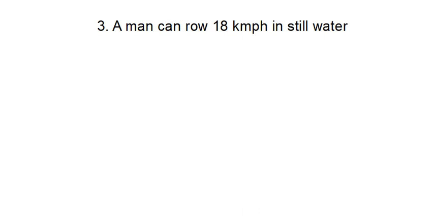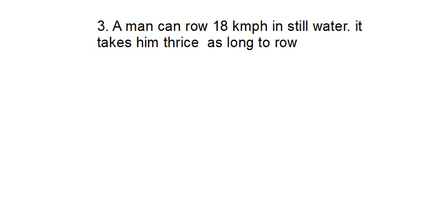A man can row 18 kmph in still water. It takes him thrice as long to row up as to row down the river.